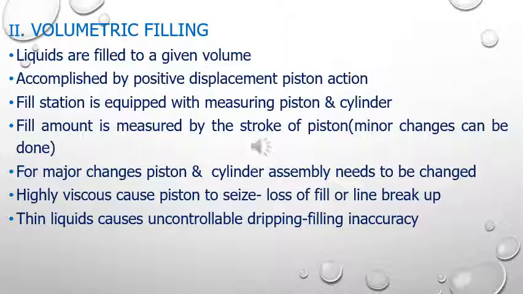If you want to have a minor change in the volume, it can be done by adjusting the stroke of the piston. But if the volume changes greatly, then you have to change the complete assembly of piston and cylinder. Now, highly viscous preparations can cause the piston to seize or stop, and there may be loss of fill, or the process can stop or break. The liquid can cause uncontrollable dripping in this case, and this will lead to filling inaccuracy. So one bottle will be overfilled and one will be underfilled.